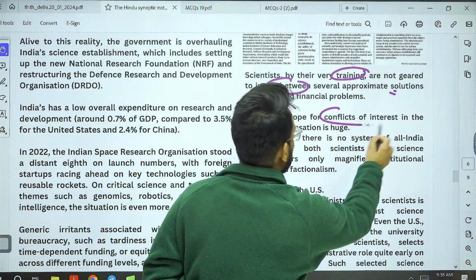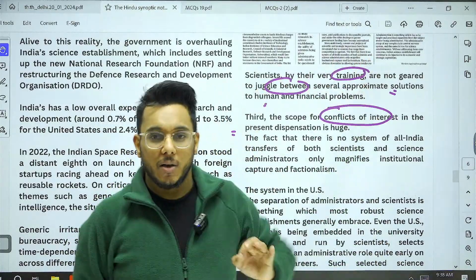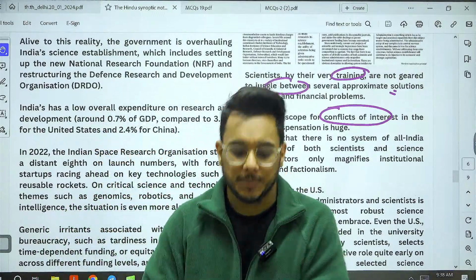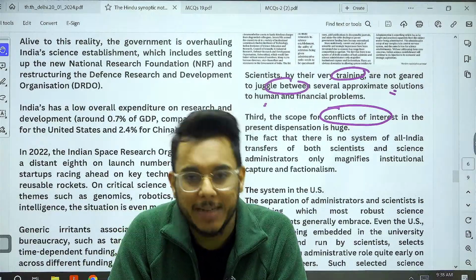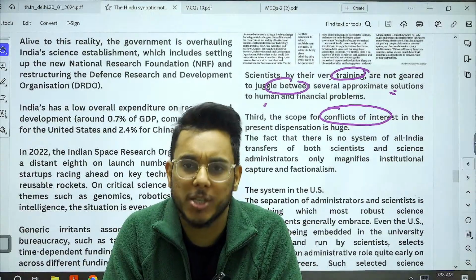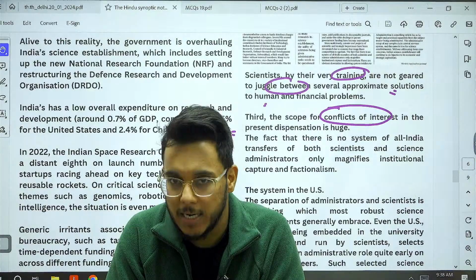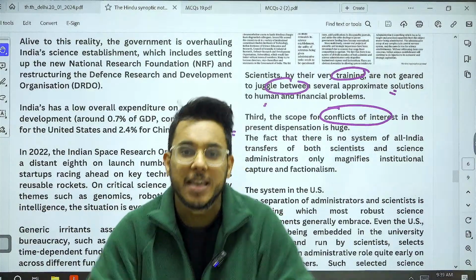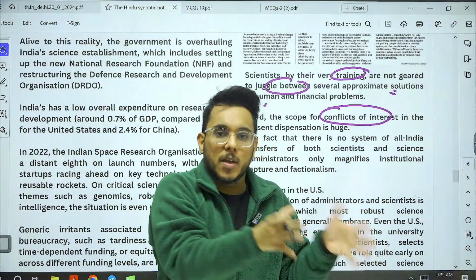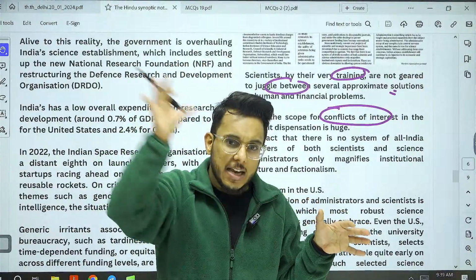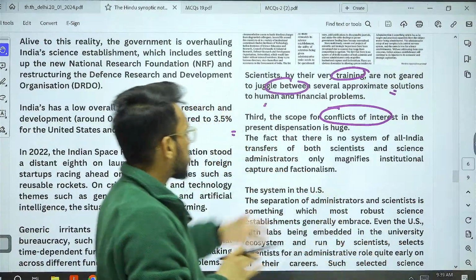Also, a conflict of interest emerges when they are the ones acting as the director of a space science organization. Let me give you an example. Suppose there is a senior scientist working on a project, and at the same time he himself is the director or a vice chancellor. Being a director or vice chancellor, he has a lot of power over which project will get the funding and which project will get the approval. Now he himself is a scientist. So what can happen? He can get the funding approved for the project in which he is working, or he can give timely approval to those scientists who are his favorites. So a lot of conflict of interest emerges here.